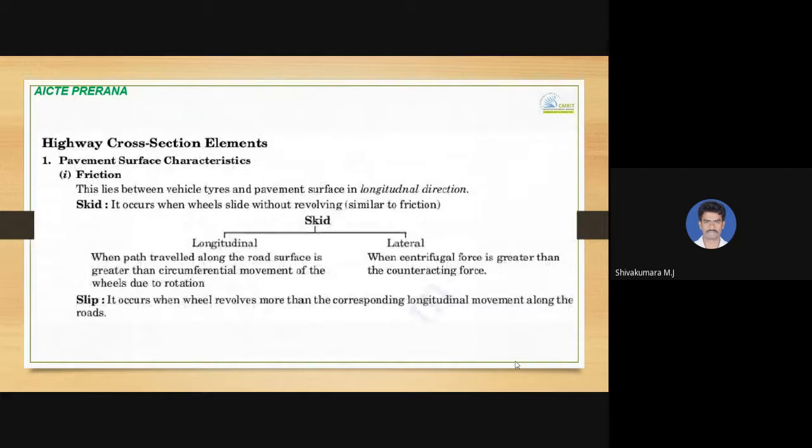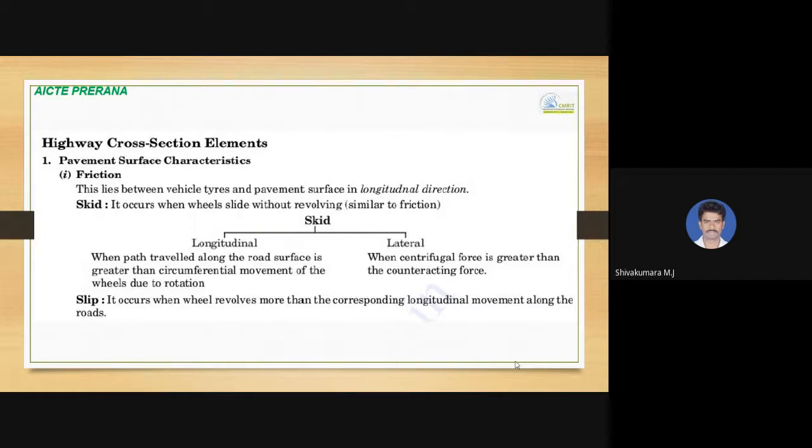The first thing under cross-sectional elements is pavement surface characteristics. In pavement surface characteristics, it is important to study friction. This friction lies between the vehicle tires and the pavement surface, and it occurs in the longitudinal direction as well as the lateral direction. Under this, you need to understand skid and slip.